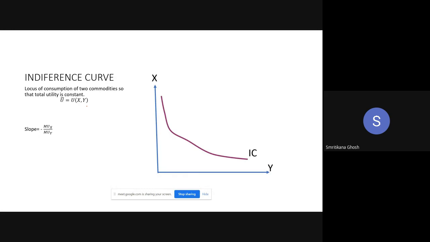So this is the equation of the indifference curve, U equals a constant.